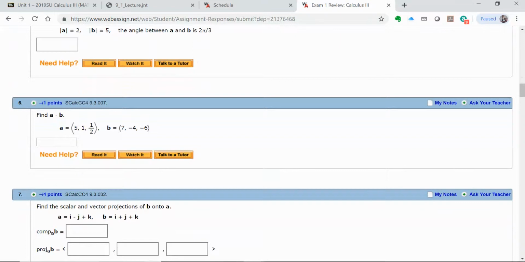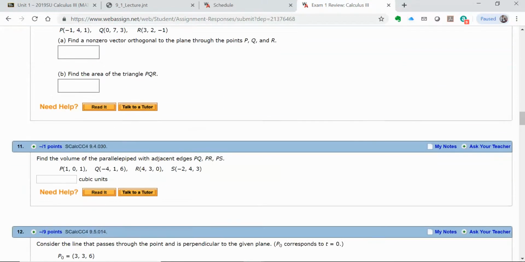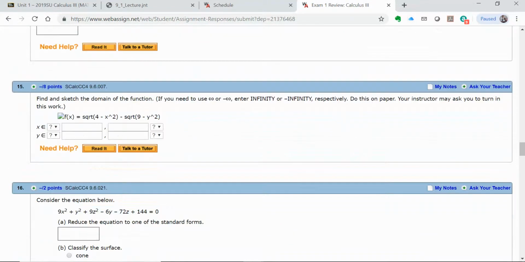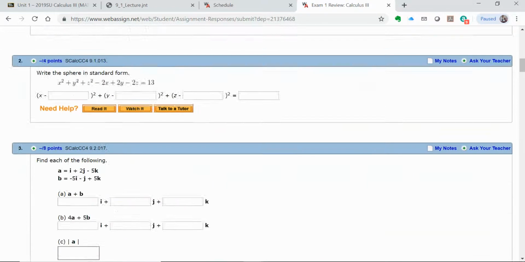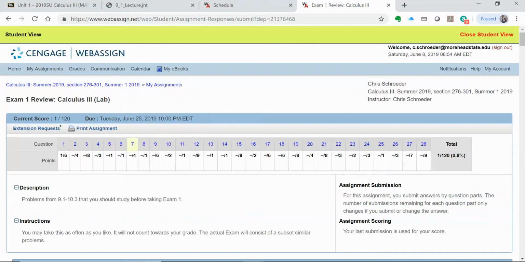But if I know how to do all these, then I will know how to do all the problems on the test. So go over this review as much as you can before the exam, and you should be ready to take the exam. Again, you can take that as often as you like. Let's go back to my assignments.